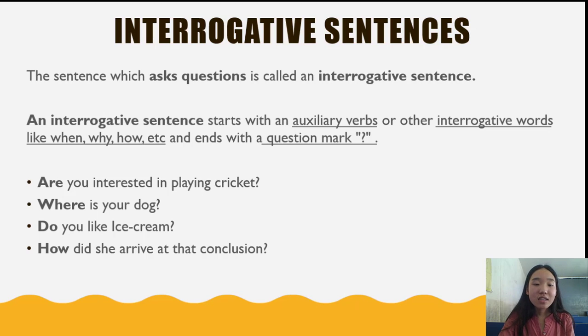"Do you like ice cream?" This is a yes-no question because our sentence has begun with an auxiliary verb, do. And "How did she arrive at that conclusion?" This sentence is a WH question because our sentence has begun with an interrogative word, how.